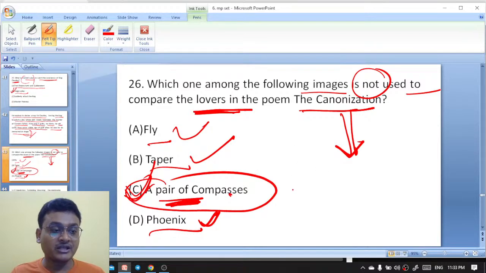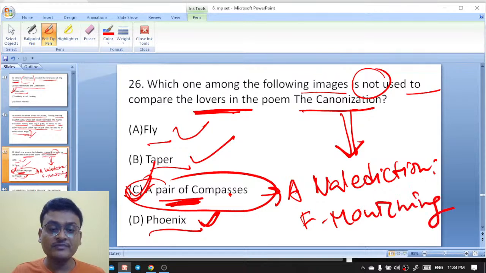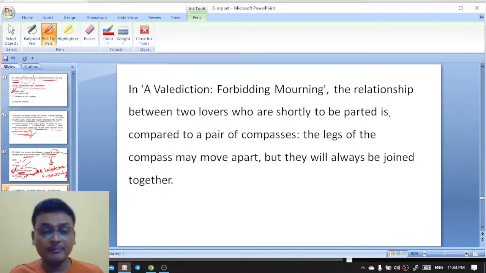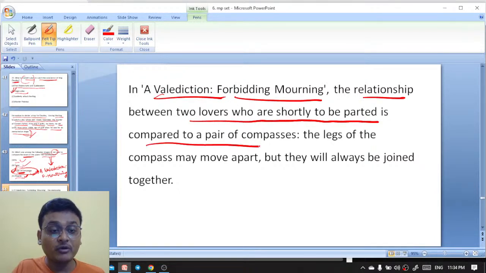And here, A Valediction: Forbidding Mourning. The imagery of a pair of compasses appears in A Valediction, the name of the poem, which is actually Forbidding Mourning. In this poem, the image of a pair of compasses can be found. In A Valediction: Forbidding Mourning, the relationship between two lovers who are shortly to be parted is compared to a pair of compasses.